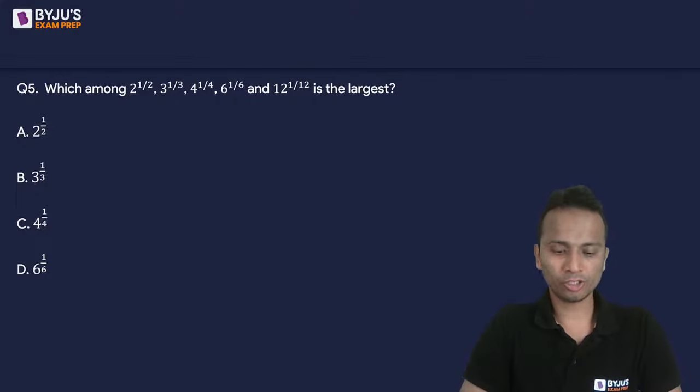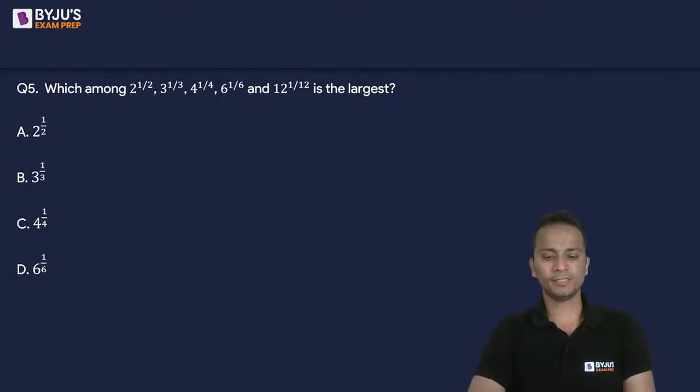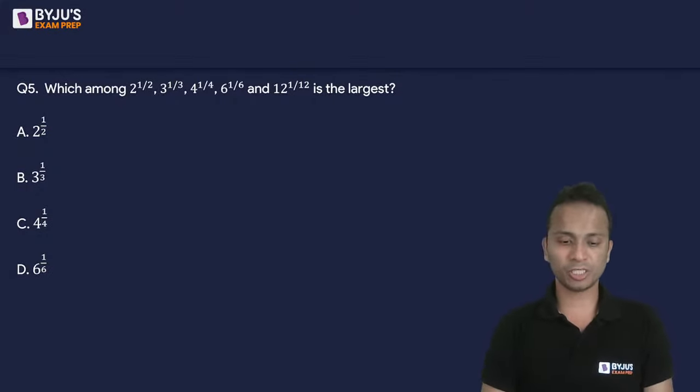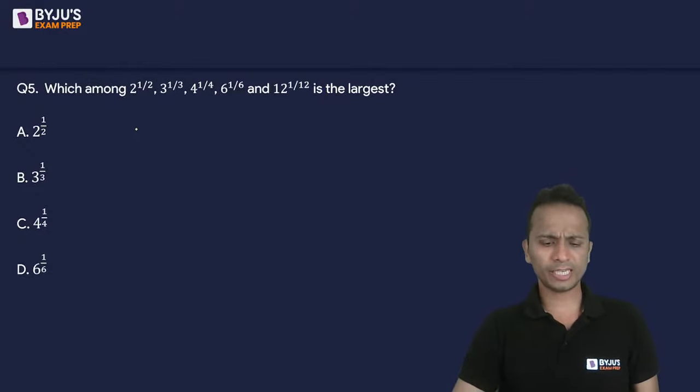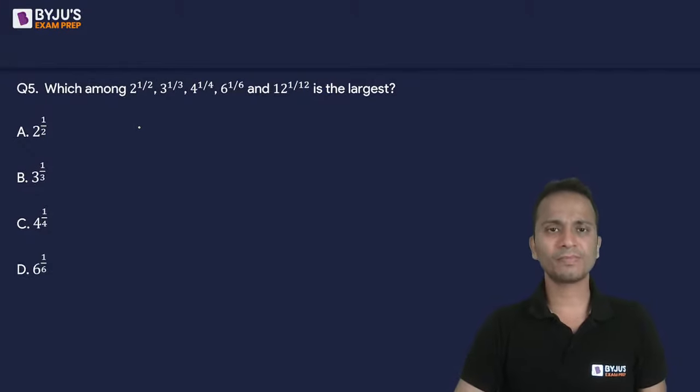Kirti says 2 raised to the power 1 upon 2. All right. Let's check it out. Harshita also says option A, 2 raised to the power 1 upon 2. Is there any logic behind this, any formula? You all got the answer so quickly?